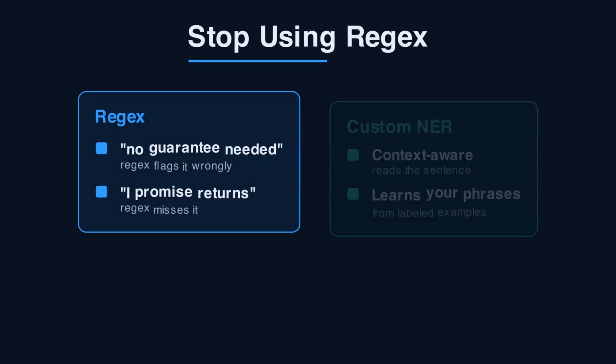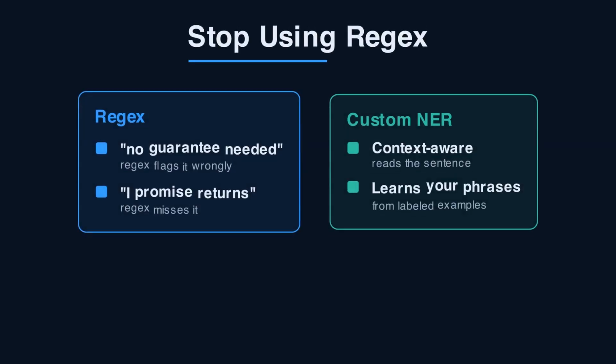Stop matching compliance risk with regular expressions. A word list flags guarantee in no guarantee needed and misses I promise returns. Azure AI language custom named entity recognition, custom NER, learns phrases from context instead. This is for engineers building email compliance checks who are drowning in false positives.